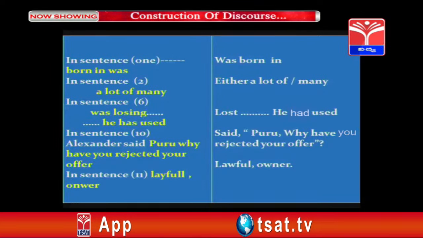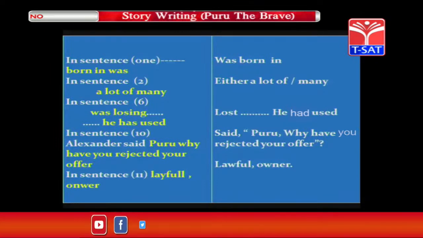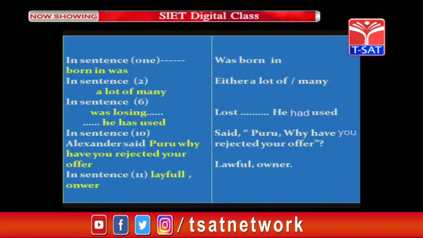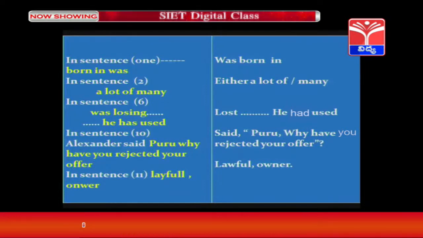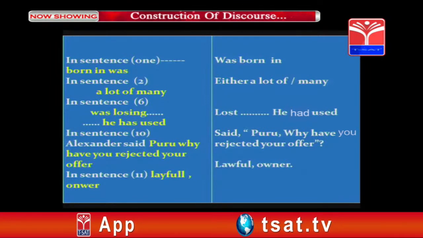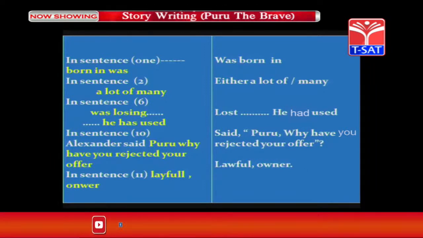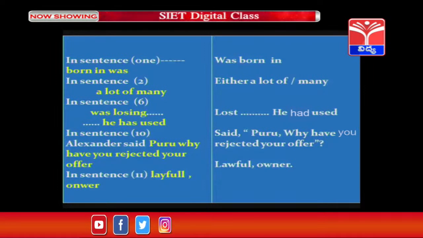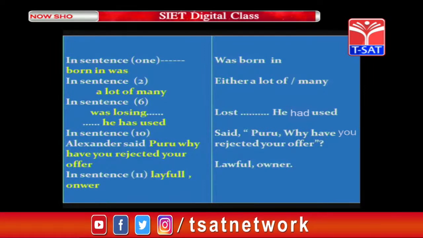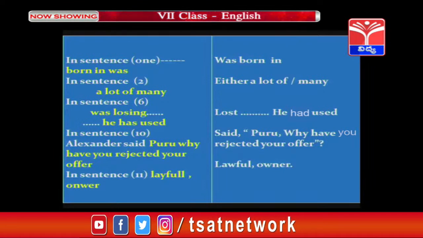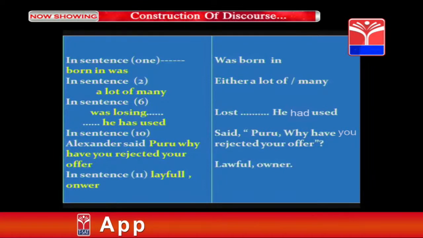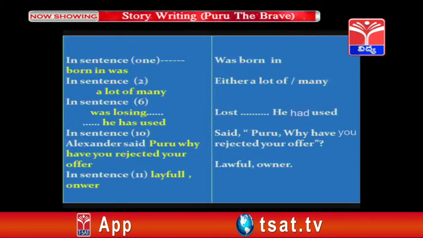Coming to the next sentence, children, the last one. In sentence 11, lawful and owner, these might be the words that the children wanted to use, but unfortunately we can find no correct spelling in these two words. If the spellings are to be corrected, the spelling of the word lawful is LAWFUL, and coming to the next word with the incorrect spelling, ONWER, this is not the spelling for owner. For the spelling for the owner, the letters are here: OWNER. Here Puru said that he was the lawful owner of his kingdom.